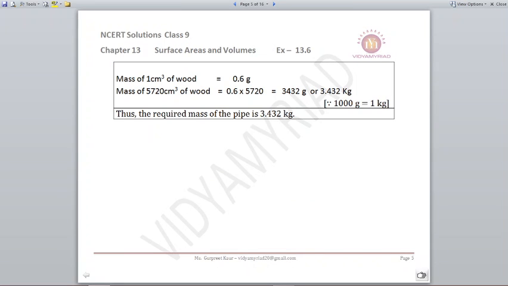Now they are telling us that for 1 centimeter cube the mass given is 0.6 grams. So for 5720 centimeters cube you will be multiplying it. It comes out to be 3432 grams, which can be easily converted into kgs. So I can write my required mass is 3 kgs and 432 grams.